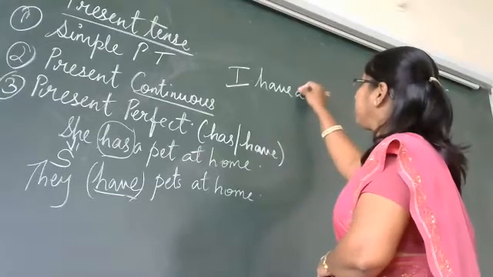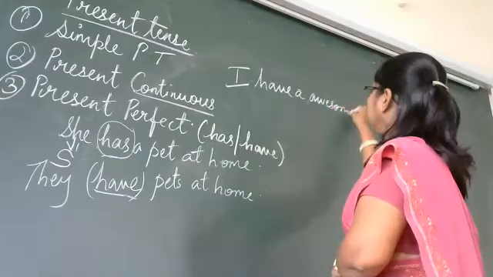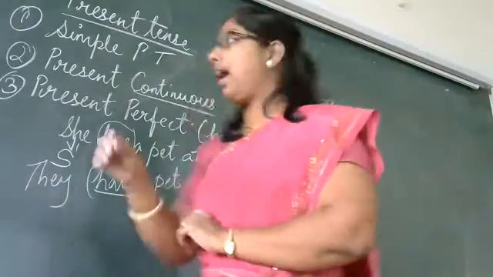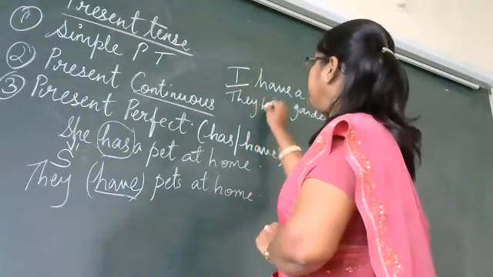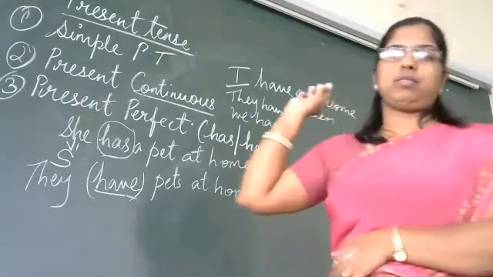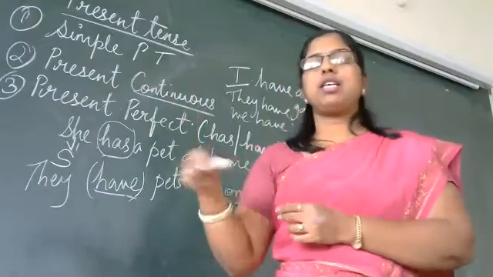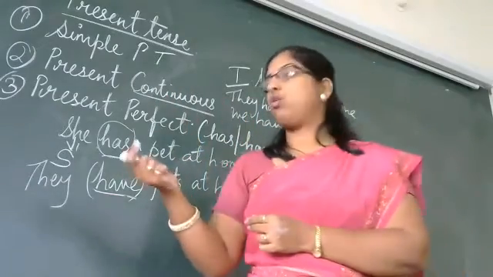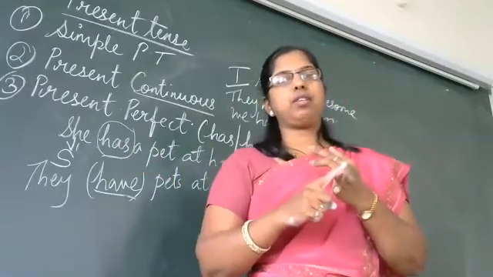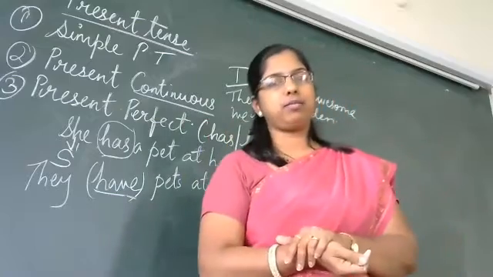I have an awesome garden. Okay, I have. And again, they have. We have. Understood? So the first person, I, will go with have. Second person, he, she, it, will go with has. Singular person. And again, plural, they, we, will go with have. Because they are plural, more than one.